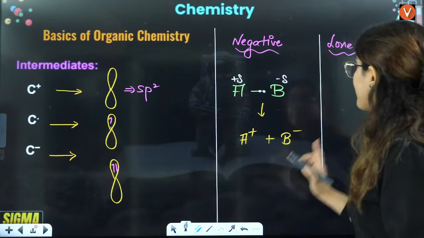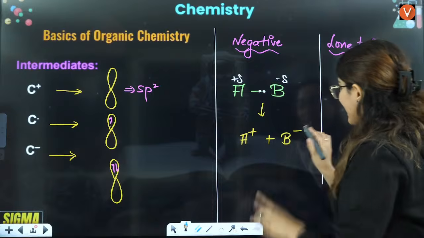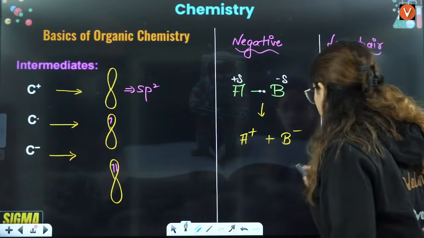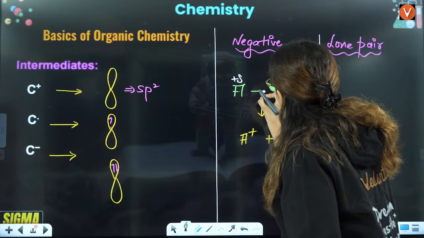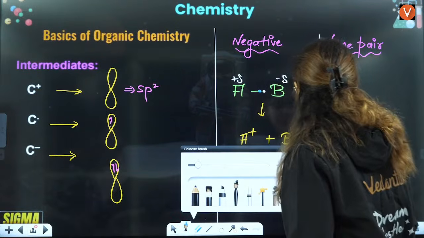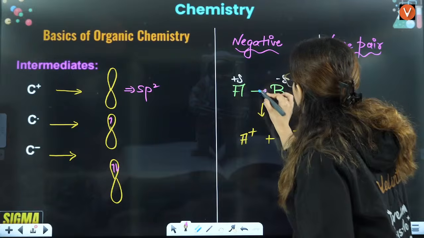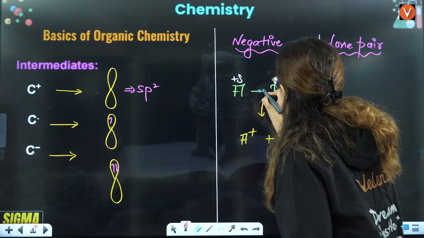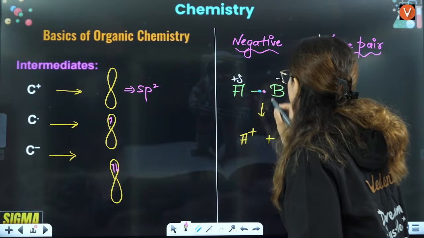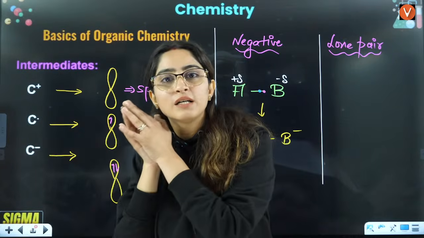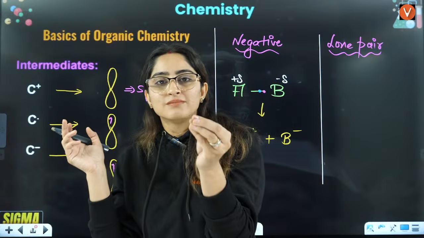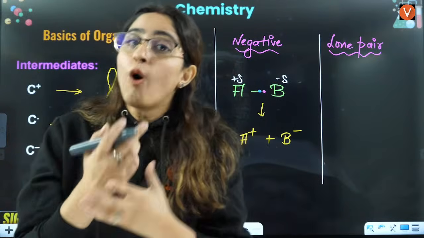Why will it be B negative? Because if you talk about the electrons in this part, one electron is of this A and the other electron is of this B. So negative means it has actually acquired that electron from the atom with which it was making a bond.